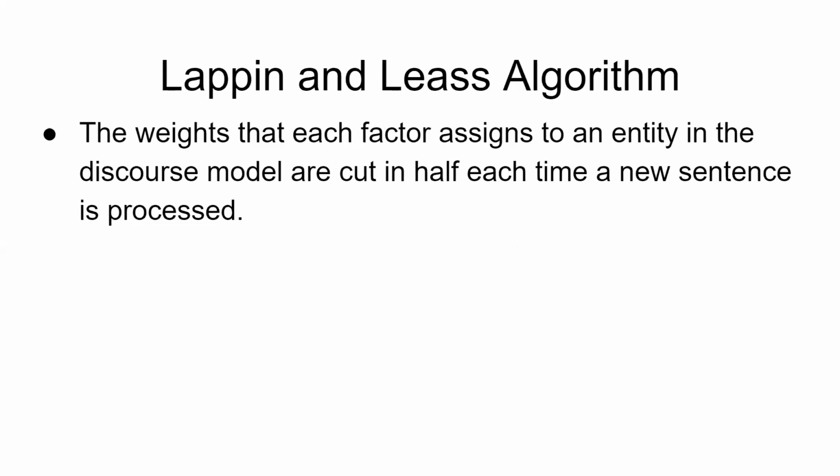for arriving at the salience factors, and the weights are updated based on these factors, and the pronoun resolution is being done. So the weights that each factor assigns to an entity are cut in half each time a new sentence is processed. So every time we finish with a sentence, the weights are cut in half when we are moving on to the next sentence.